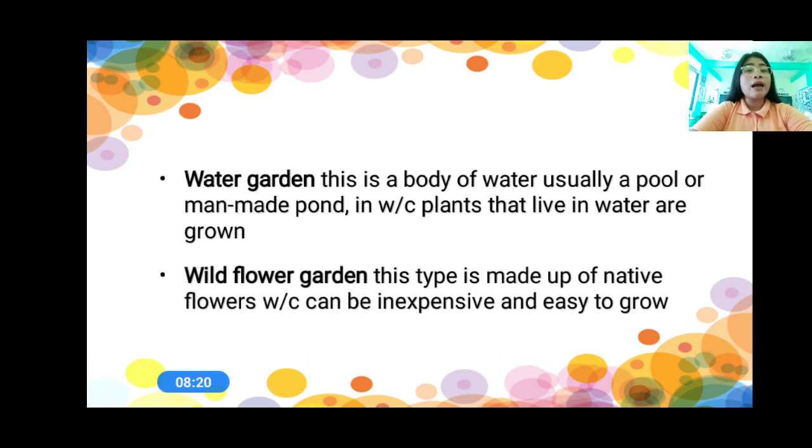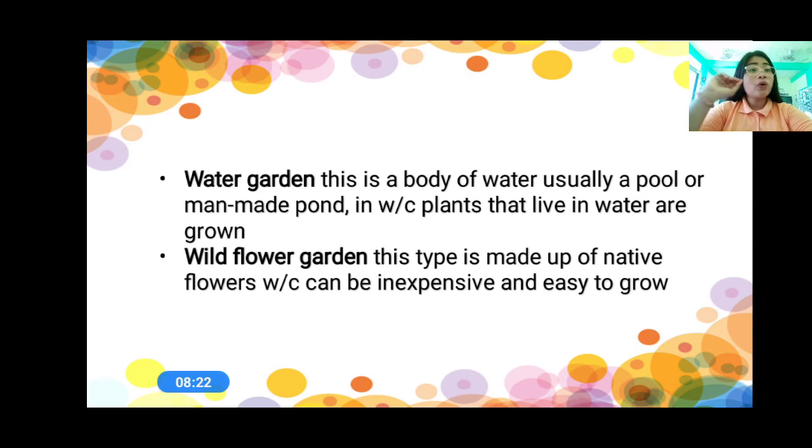And then we have the wildflower garden. Now, here in the wildflower garden, this type of garden is made up of native flowers which can be inexpensive and easy to grow. The flowers here are inexpensive because they are easy to grow. We only use native flowers here. Native flowers are usually inexpensive and easy to grow.